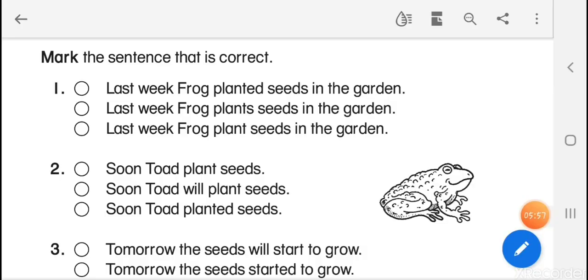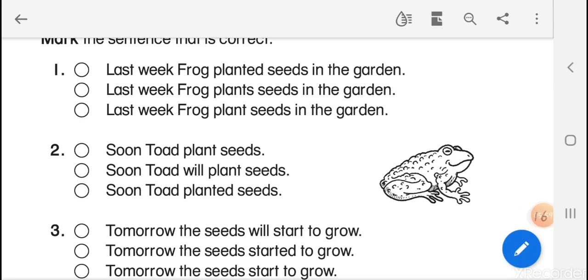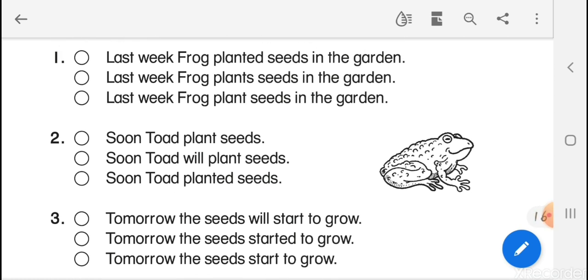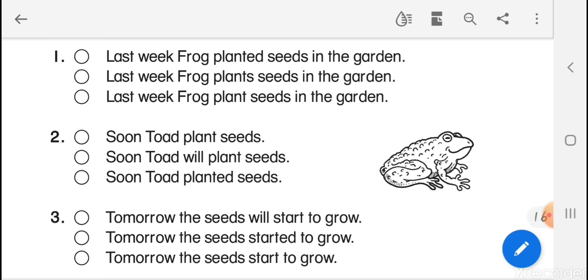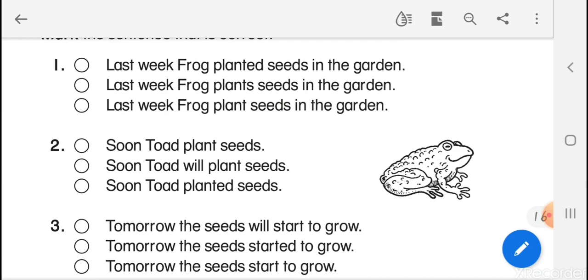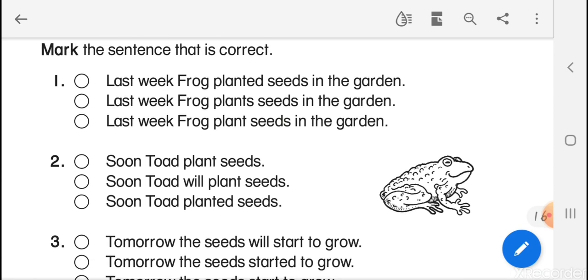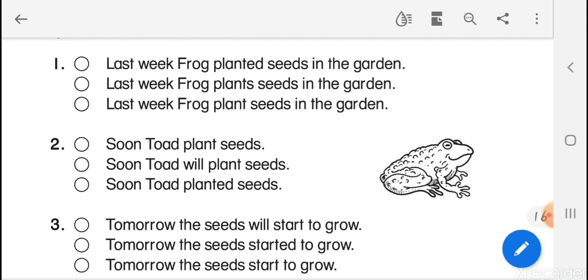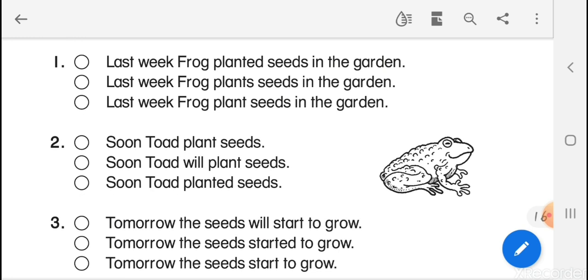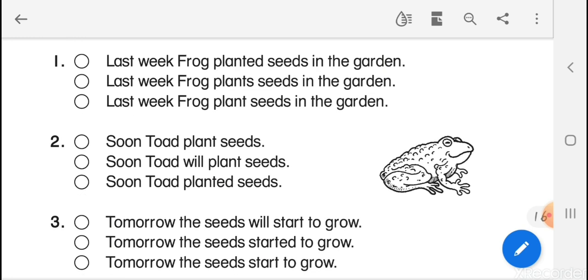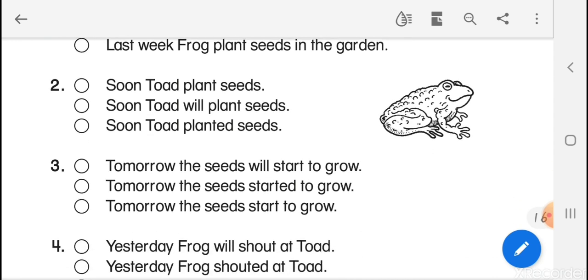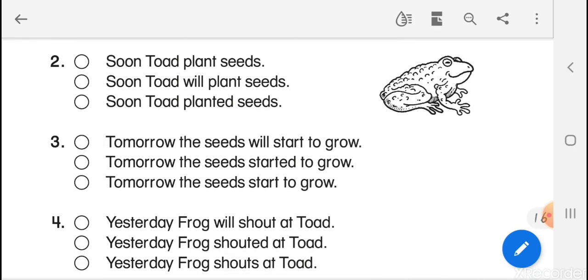Planted is the main verb. So are we going to use with last week planted, or last week frog plants, or last week frog plant? Yes, you are correct. For last week, we have to use the verb with ed because it's something that happened in the past. So last week, Frog planted seeds in the garden. Excellent. Now I'm waiting for your answers.